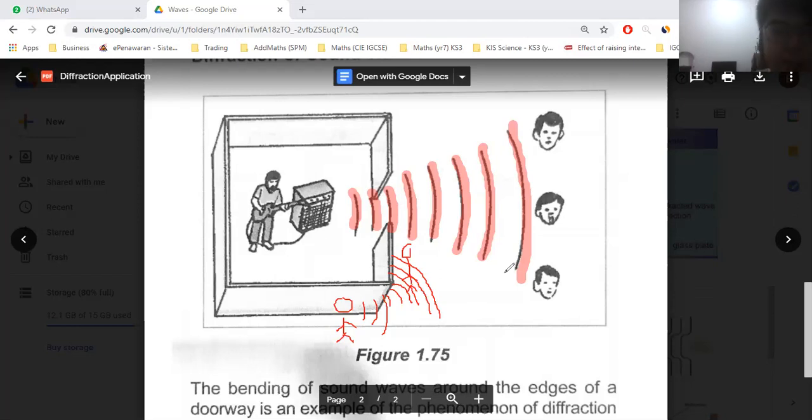Regardless of the types of waves, transverse wave or longitudinal wave, diffraction occurs in all of them. And later I will talk about the diffraction of light waves, which is a very typical question that will be asked. So basically that is about diffraction. Nothing much. You need to know what is the same and what is not the same after the diffraction, and also the principle and how to draw it. If you are okay with all three of these, there should be no problem.